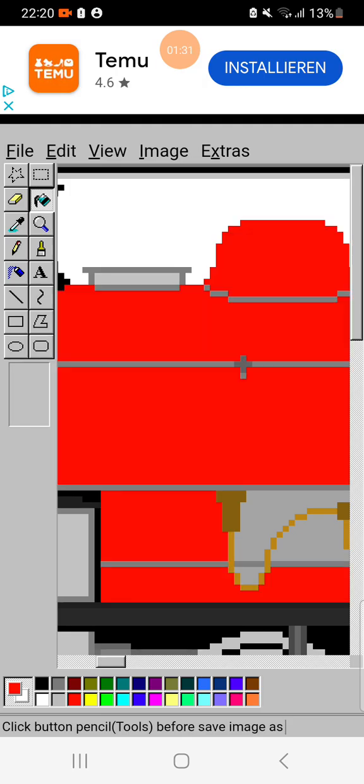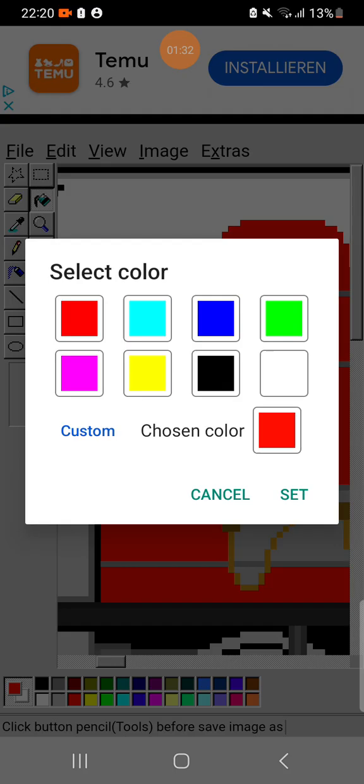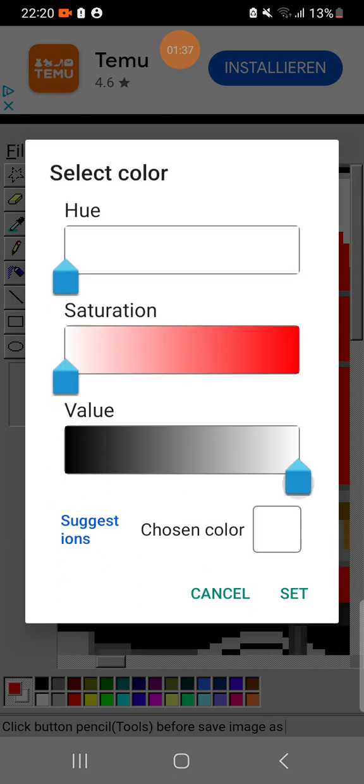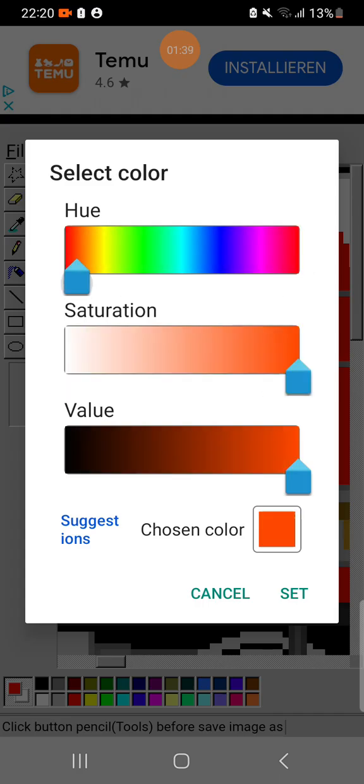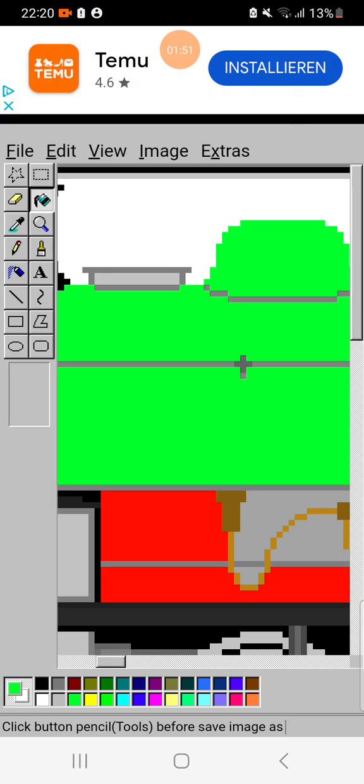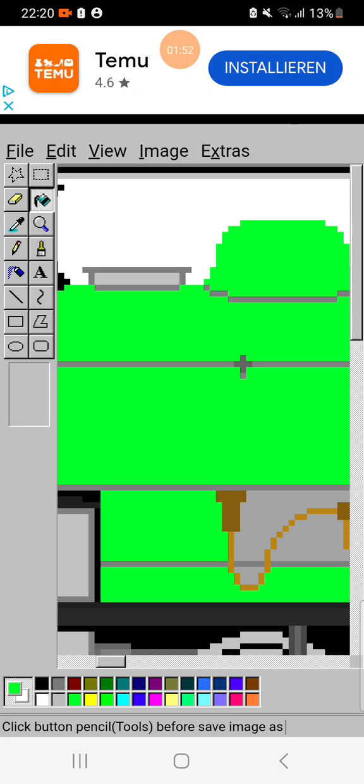And there you go. If you click on the color, this menu pops up. If you want a separate color, click on custom, and then you can have the sliders. The bottom two need to be fully to the right, and then the top you can switch to, I don't know, green. Then you can color in the engine.